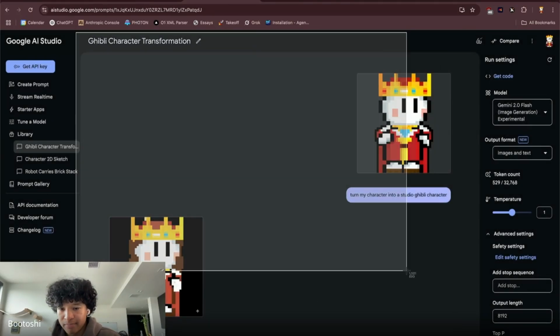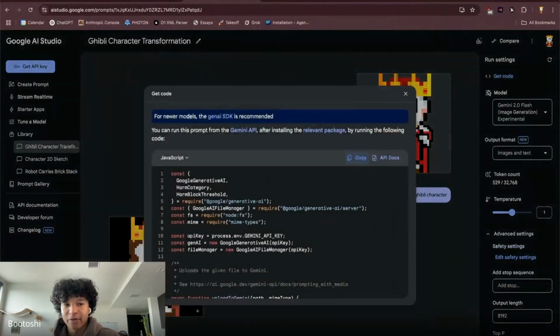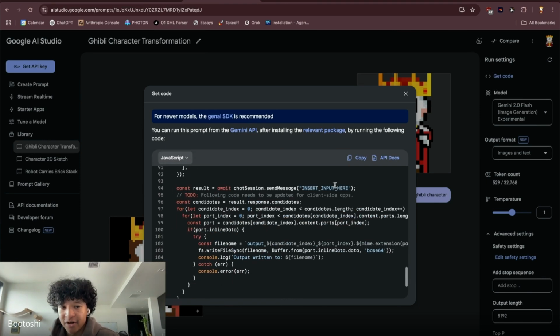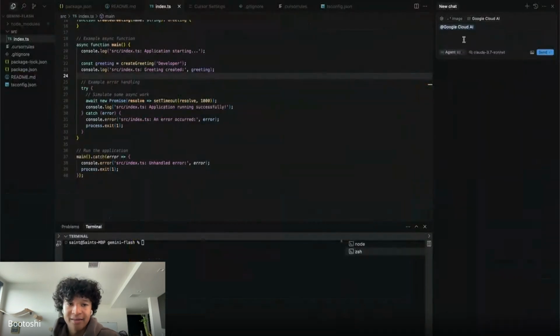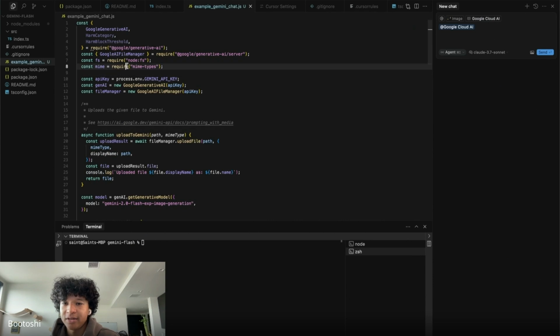I'm going to take a screenshot of what this UI looks like. I'm going to paste it in, and then I'm going to copy the code of the JavaScript, because I'm working with TypeScript, which is just a nicer JavaScript. I'm going to take the JavaScript code here, copy it, and then make a new file and call this example Gemini chat.js and paste this code into here.